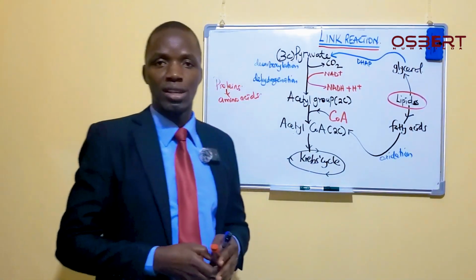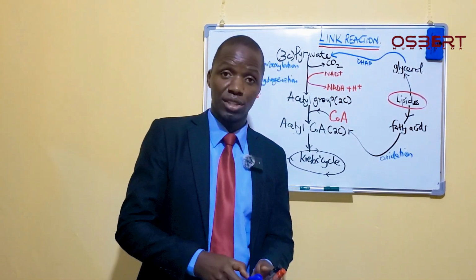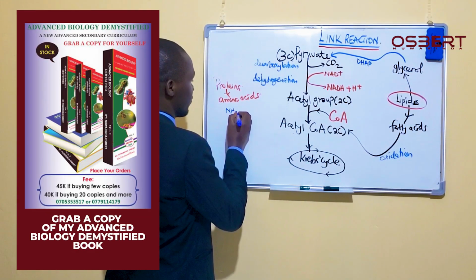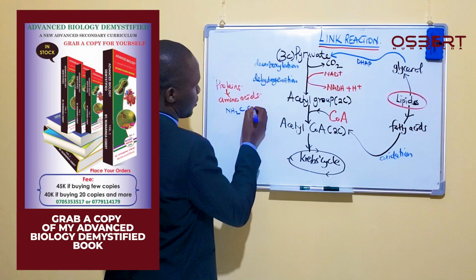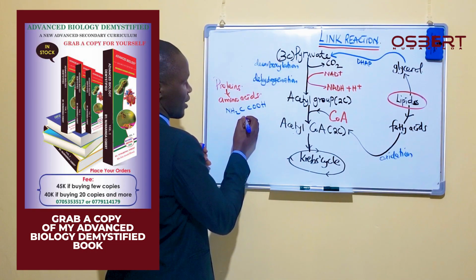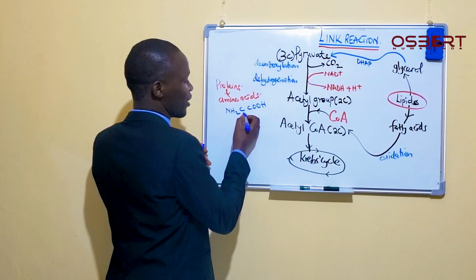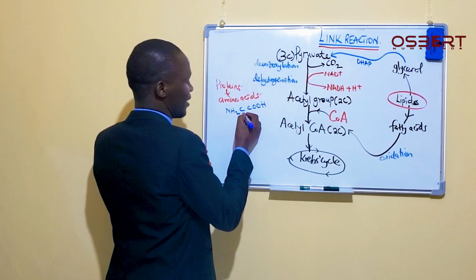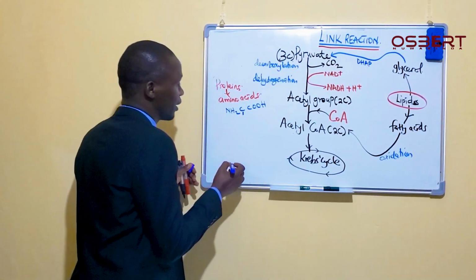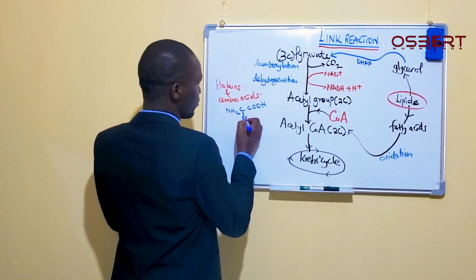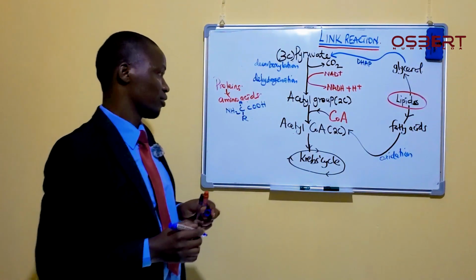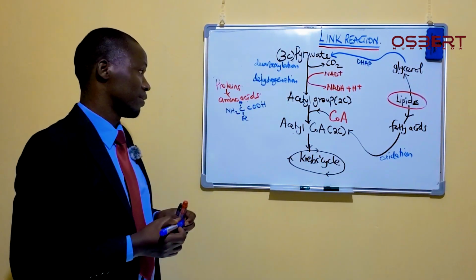Do you know the structure of an amino acid? The amino acid has a structure, for example, like this. You have an amino group here, then you have a carboxyl group here. Remember I said amino acids are zwitterions. They form what we call zwitterions. And then here we can have an R group, and then here we can have an H. So that is the structure of an amino acid.